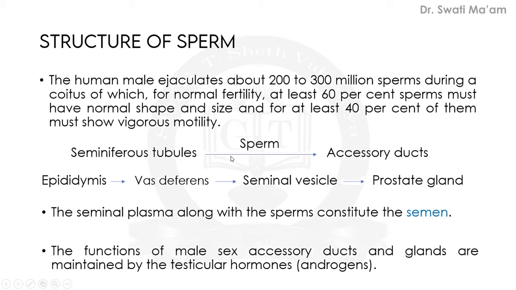Now, important line, this is only for information. The sperms which are released from seminiferous tubules. So seminiferous tubules, earlier all these terms we have cleared up. Still, if you are not remembering, you can revise the previous sessions. So from the seminiferous tubules, they are transported to the accessory ducts. So from seminiferous tubules to accessory ducts, the sperms, they are transferred.